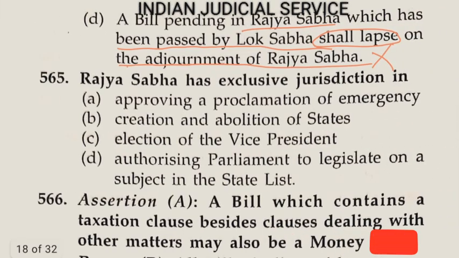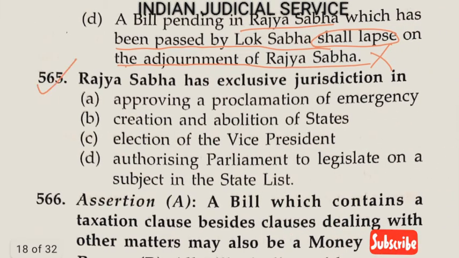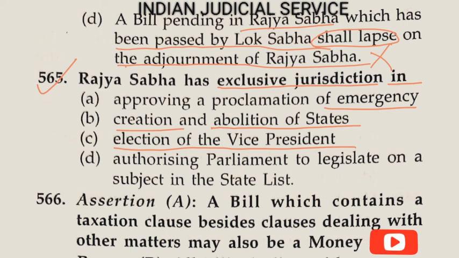Now the last question of this video, question number 565. The Rajya Sabha has exclusive jurisdiction in option A, approving a proclamation of emergency, option B, the creation and abolition of states, option C, election of the vice president, option D, authorizing Parliament to legislate on a subject in the state list. This is very important. So clearly the answer here is option D.